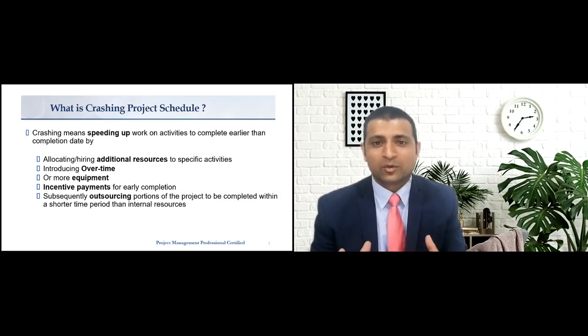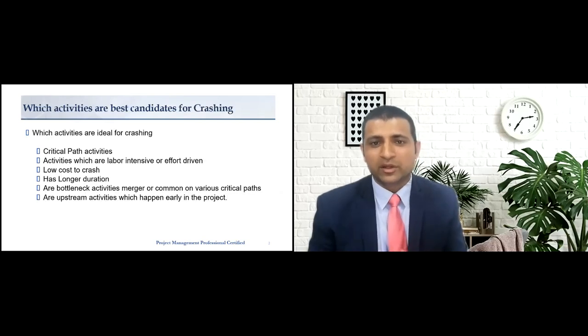Also, we can outsource part of our scope to more professional outsourcing partners who can get the job done in lesser time than the internal resources. When we are crashing the project, we need to consider that we are crashing only the activities on the critical path. Activities that are labor intensive or effort driven are often crashed.